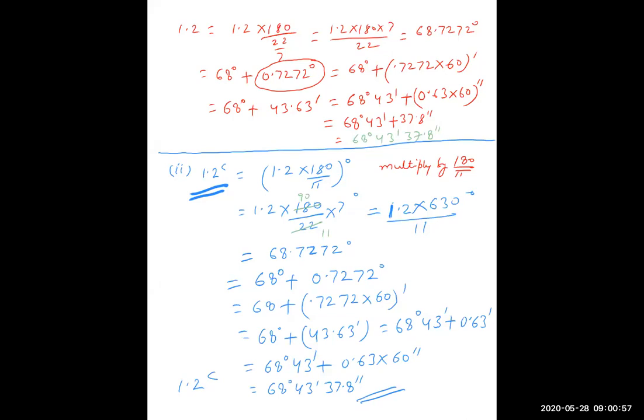So what is the method? What was the method here? 1.2. First this was the step: first multiply by 180 upon pi. So many degrees. Now degrees you have to convert into minute and second by multiplying with 60. If you first multiply the decimal part by 60, you will get the minutes. Here you got the minutes. Again, if you multiply this decimal part 0.63 by 60, you will get seconds. Okay? Just solve it.